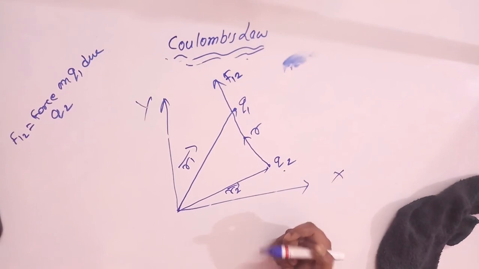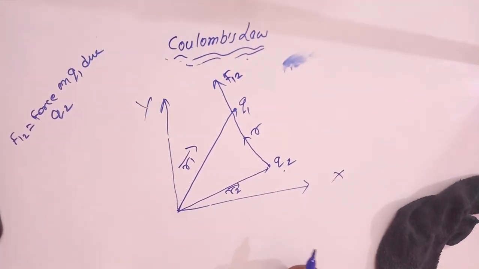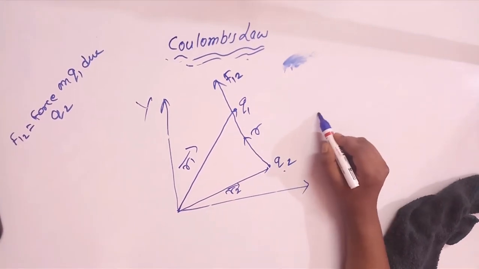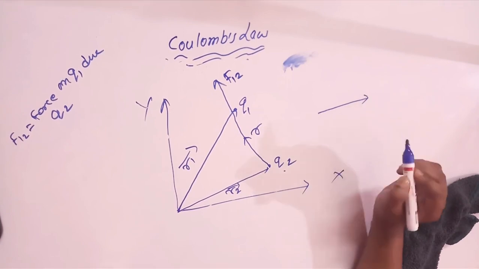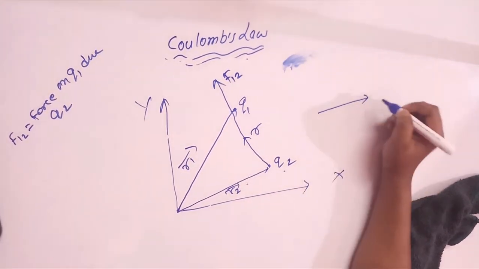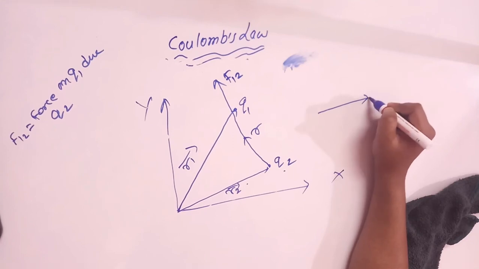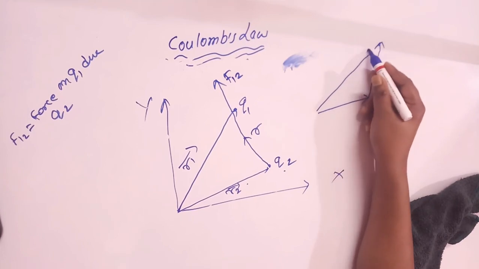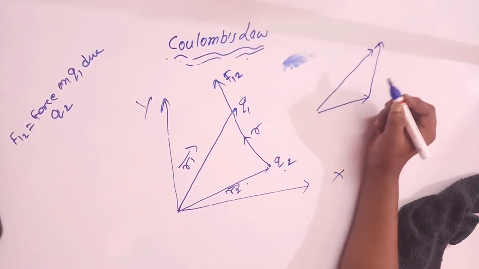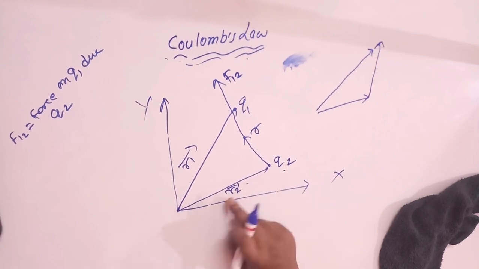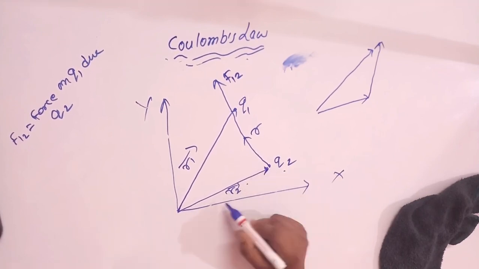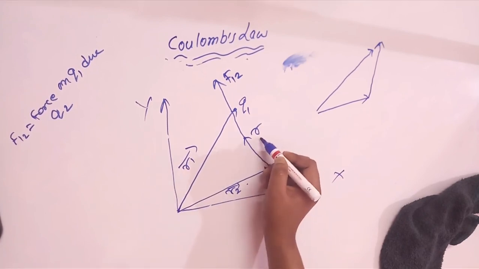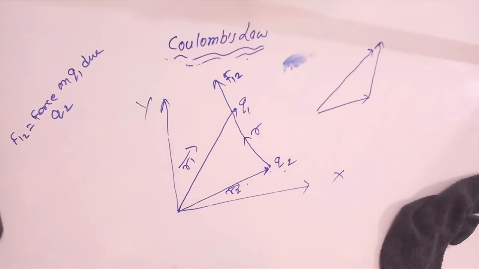And if you have basic knowledge of vectors, how to add them, the head of any vector we have to connect to the tail of another vector, and the odd one will give us the resultant vector. So here the head of R2 is connecting to R, and the odd one, R1, is the resultant.